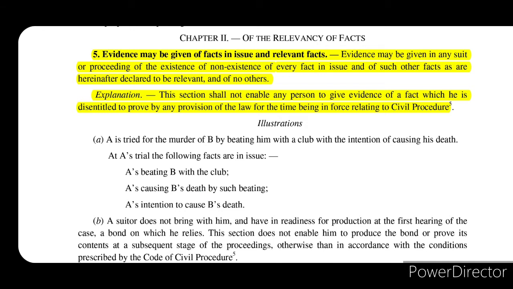Now section 5 says evidence may be given of facts in issue and relevant facts. So this section basically notes down those facts that may be given in evidence in a particular trial. So what kind of evidence can be given in a trial? The evidence that relates to facts in issue and relevant facts. Only those two kinds of evidence can be allowed in a particular trial.